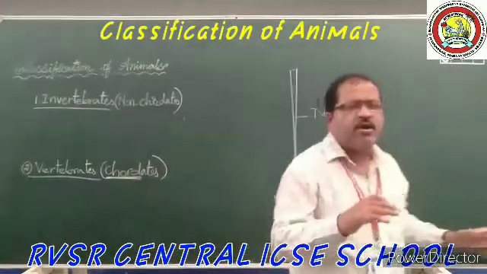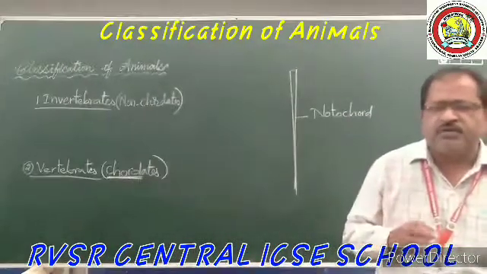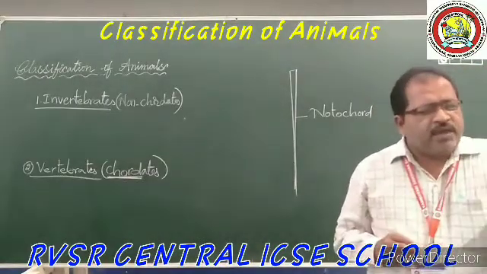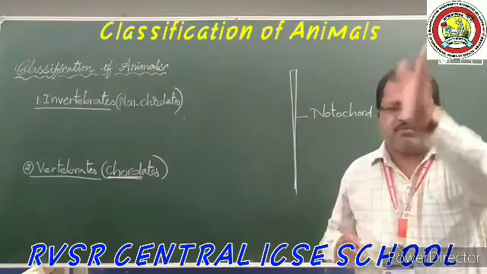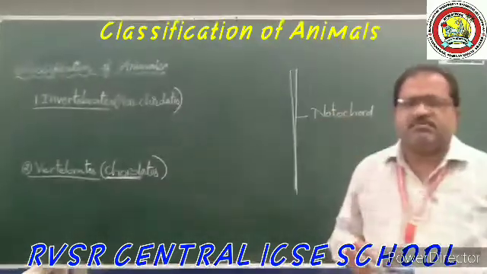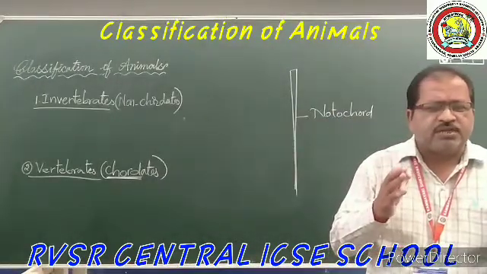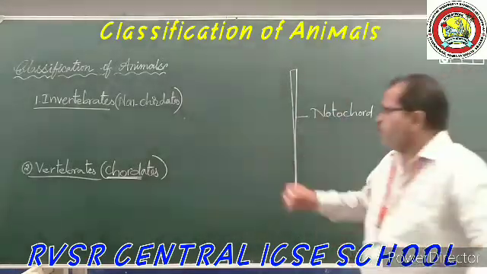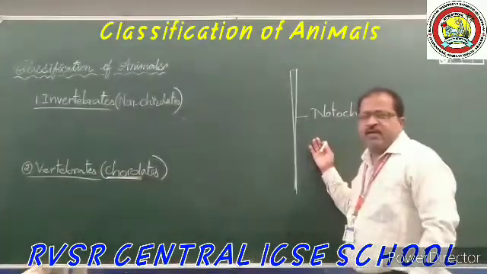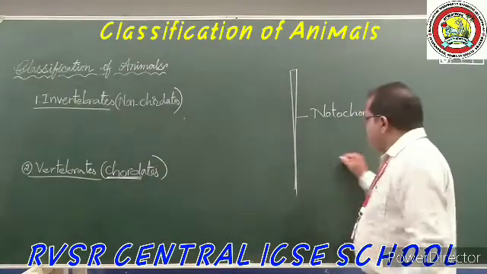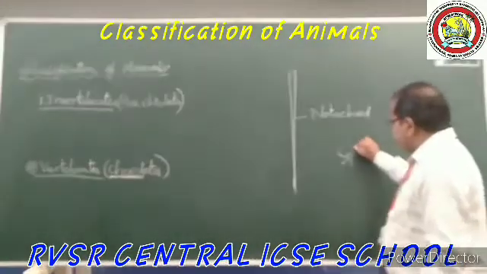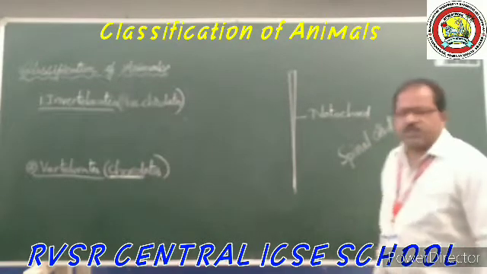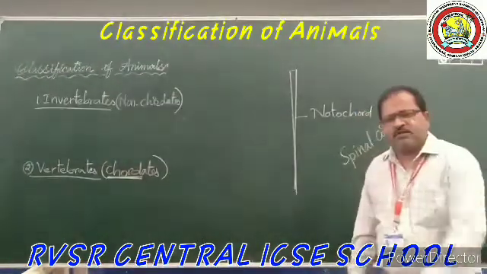The early organisms of the higher grade animals have the notochord, and as the animals develop one after another, which is called the evolution of animals, this notochord is replaced with the spinal cord.